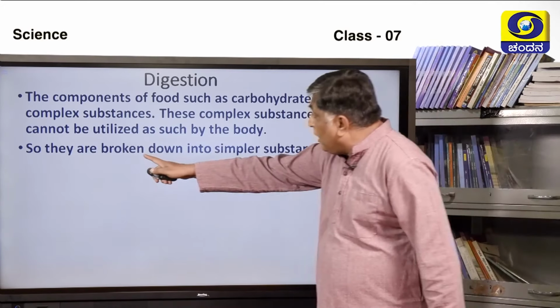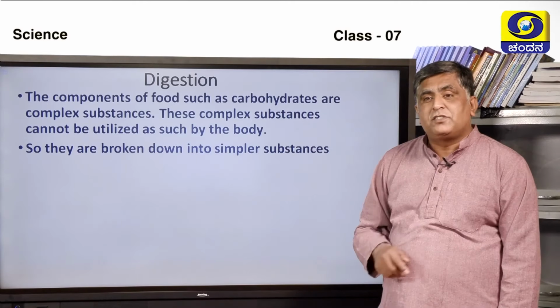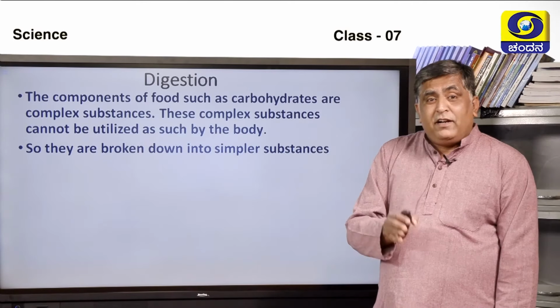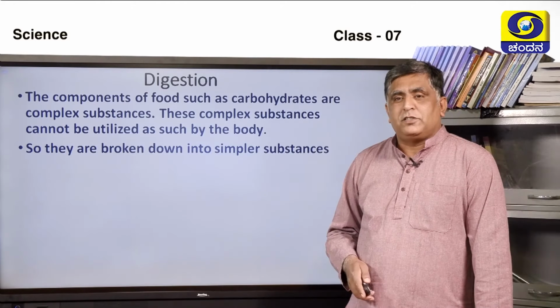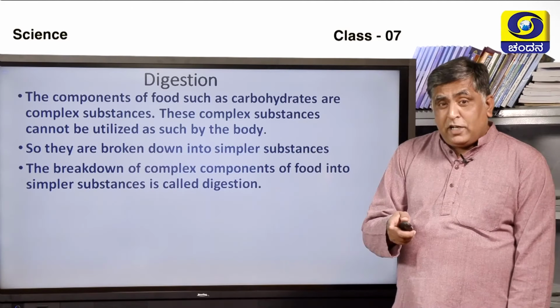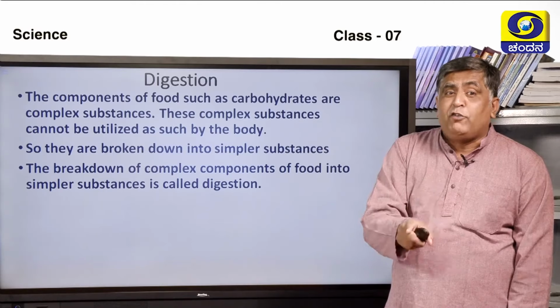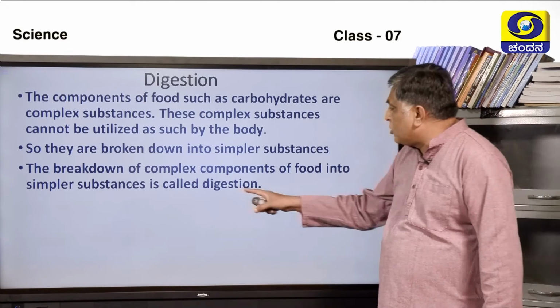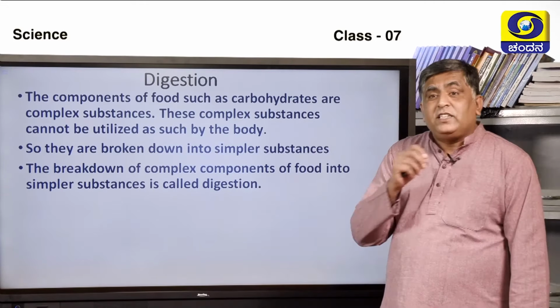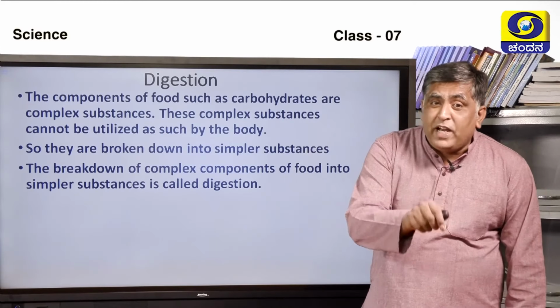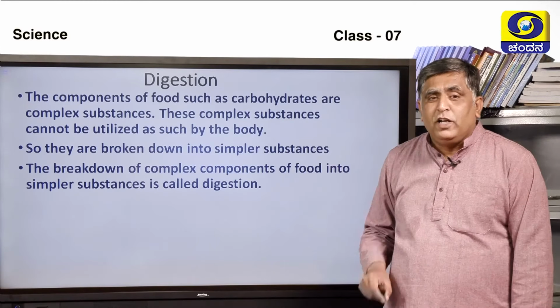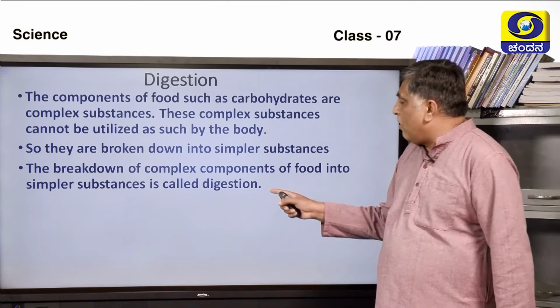They are broken down into simpler substances. And this breakdown of complex components of food into simpler substances is called digestion.